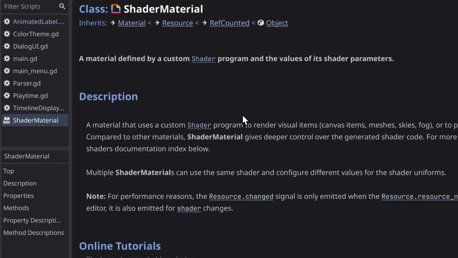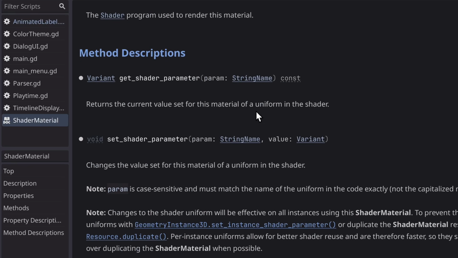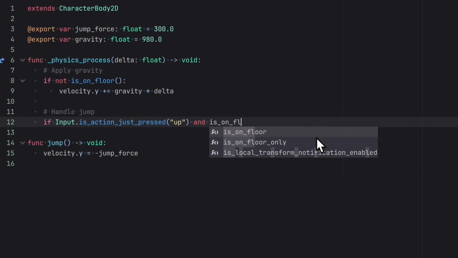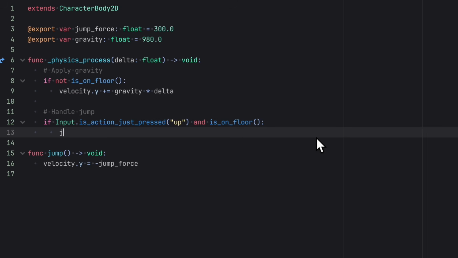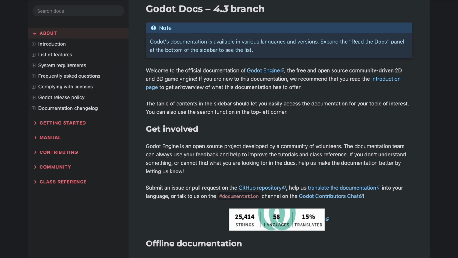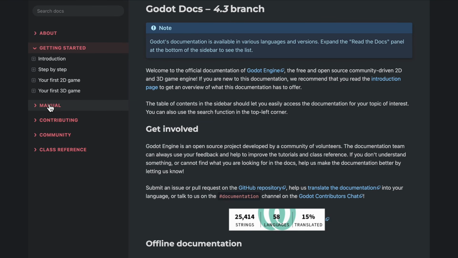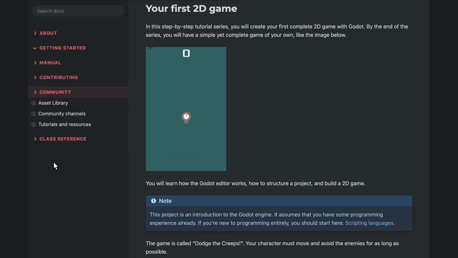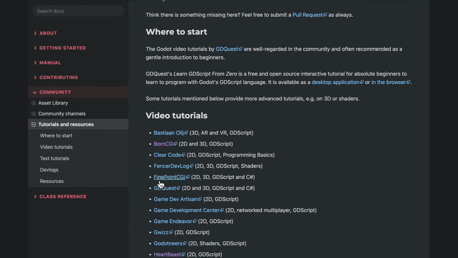You can simply control-click or command-click on a class name to explore its details. This might seem anecdotal at first, but trust me, if you're new to game dev or Godot in general, you will need to open their documentation pretty much all the time. For example, you can quickly find functions like isOnFloor for character movement or instance for spawning objects. Additionally, Godot's documentation is a treasure trove, packed with comprehensive tutorials, examples, and guides that make your learning experience and troubleshooting much easier. Let's keep rolling.